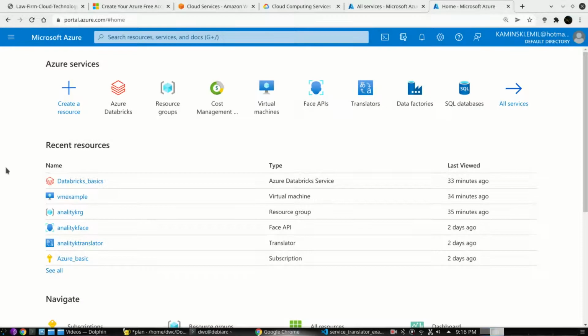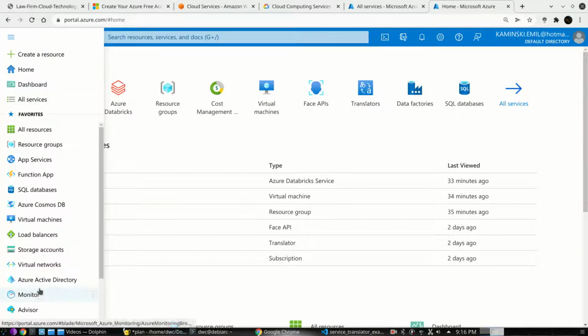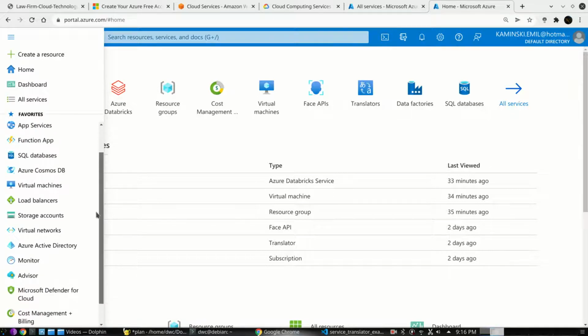After logging into Azure Portal at the beginning, it looks a little bit scary, just like everything that is new. Depending on what we have been using previously, our view will be a bit different, but the overall concept will be the same. We have a menu on the left, which is very important for us. Here we see some of our favorite resources. We will be able to change it moving forward.